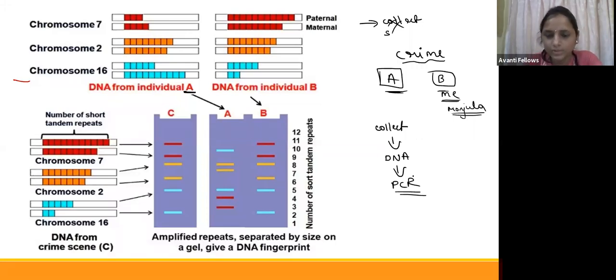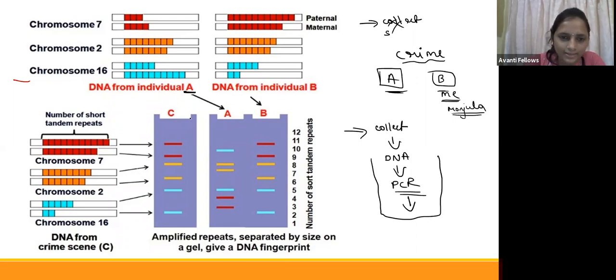So they have collected the sample and run it on this gel. This is C, the sample which they collected at the crime place. They have doubt on two members, one is Prachi and one is me. So this is Prachi's, and this is mine.